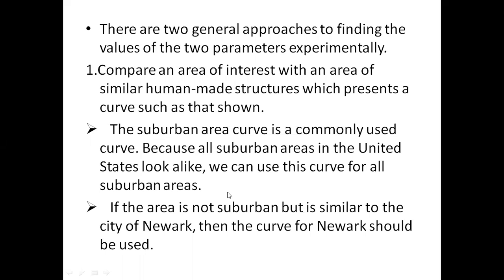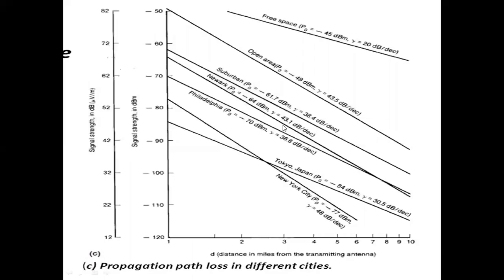but it is similar to the city of Newark, then the curve of Newark should be used. So if our area is not a suburban area, then our area is similar to the Newark city area. Then we can compare our area with that Newark area, and next we can know that our path loss is 43.1 dB. So just by comparing our area with those areas, we can know the path loss curves. Okay, so this is the method in order to find out the path loss curve of our areas.